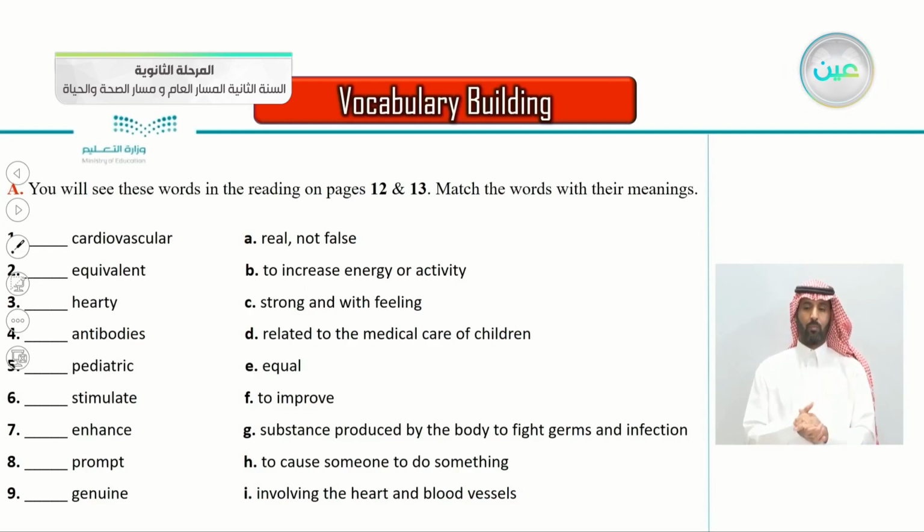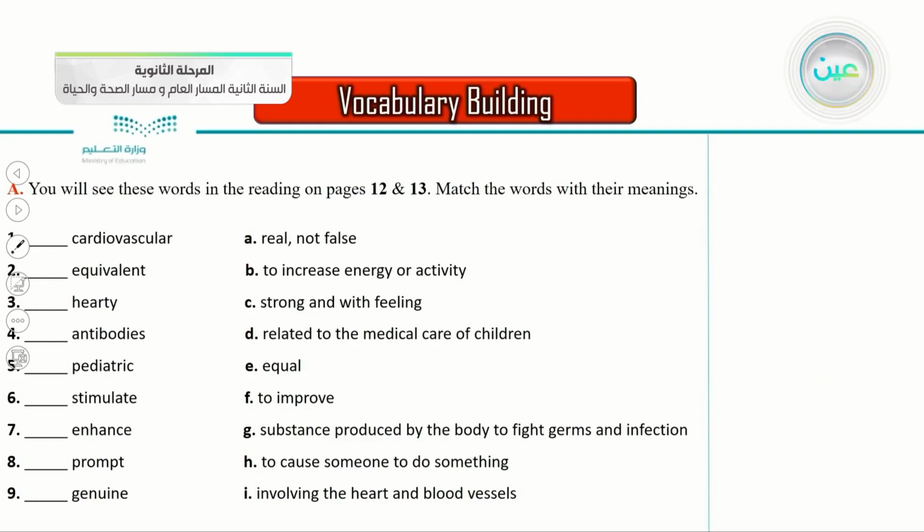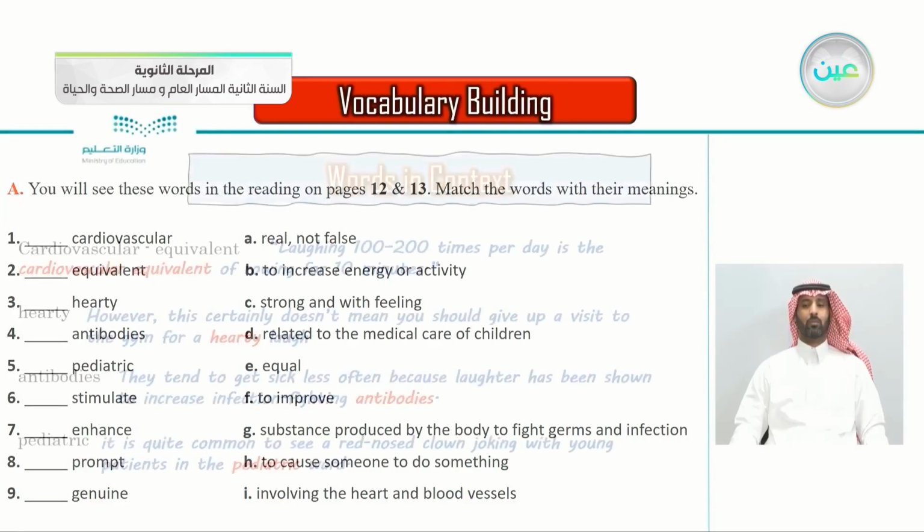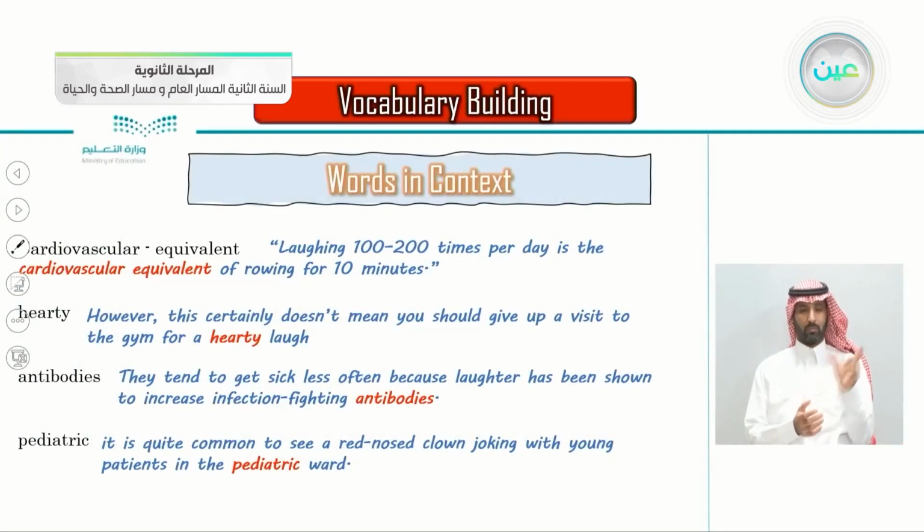Of course, we have some words here: equivalent, hearty, antibodies, pediatric, stimulate, enhance, prompt, and genuine. So these are the words, but in the context from the reading lesson. Cardiovascular and equivalent. Laughing 100 to 200 times per day is the cardiovascular equivalent of rowing for 10 minutes.